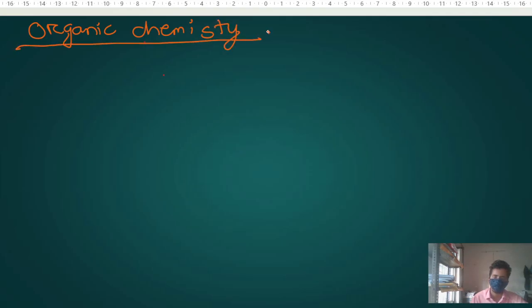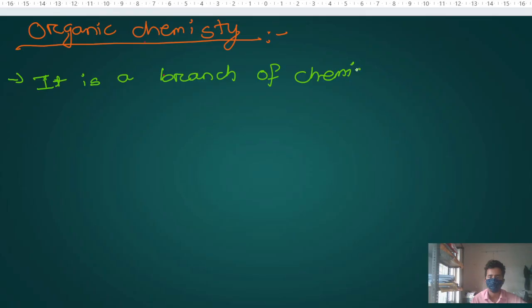Organic chemistry is a branch of chemistry. And if it is a branch of chemistry, what is organic chemistry about? Or which part of chemistry is discussed under organic chemistry?